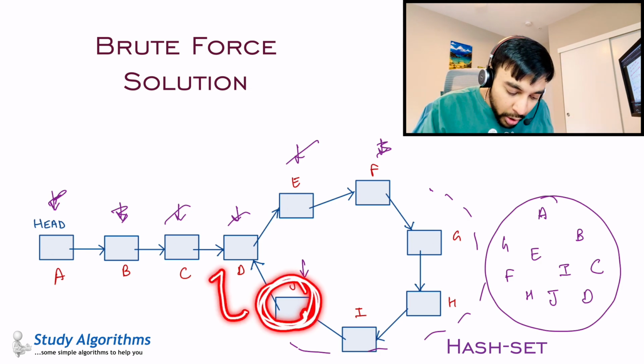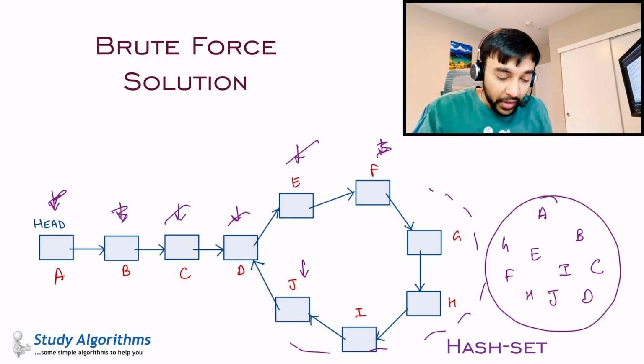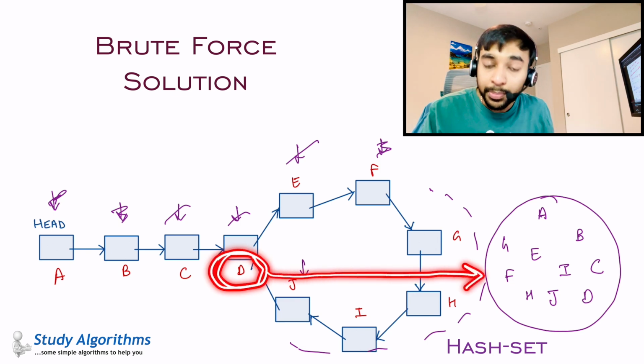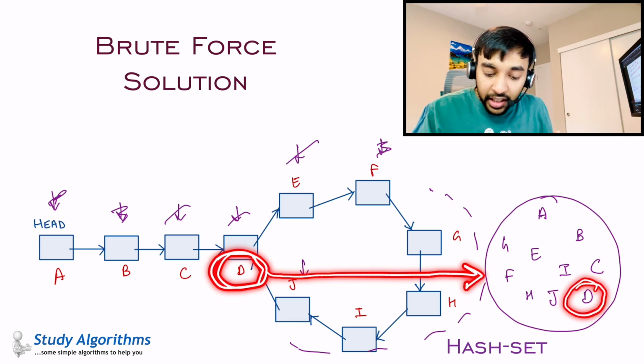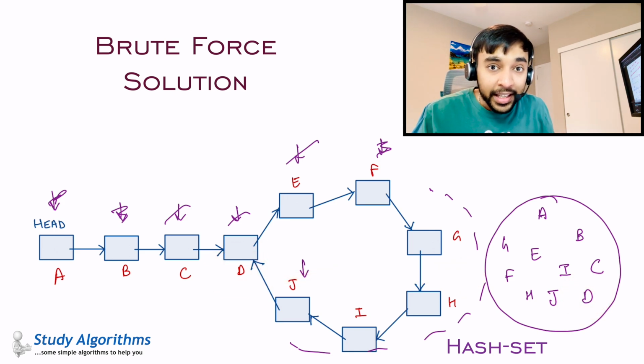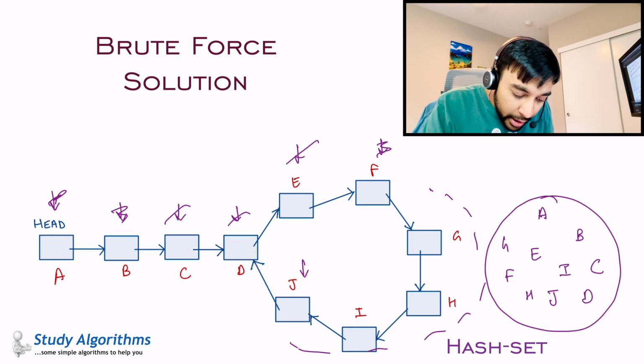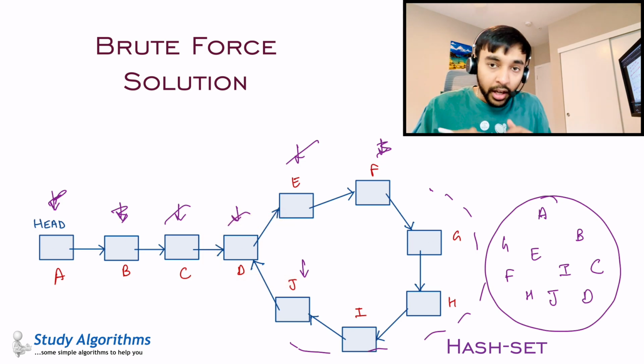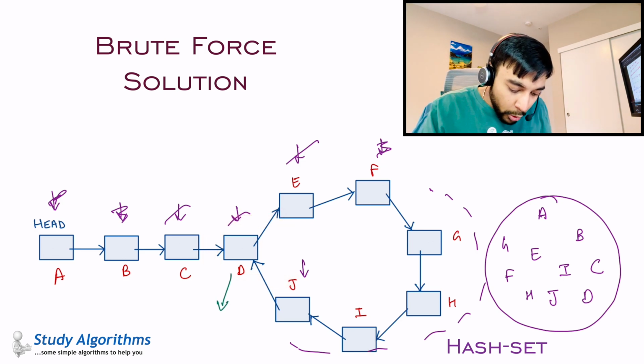As soon as you do a node.next, you will land at node number D, right? Now the memory address of this node is D. You will try to check if this address is present in my hash set. And you can see that the address D already exists. So what does that mean? This simply means that node D is your starting point of the loop, correct? So you can simply return node D as your answer.